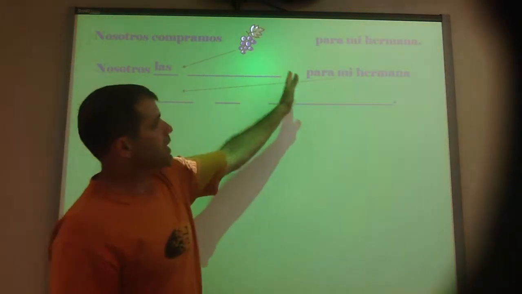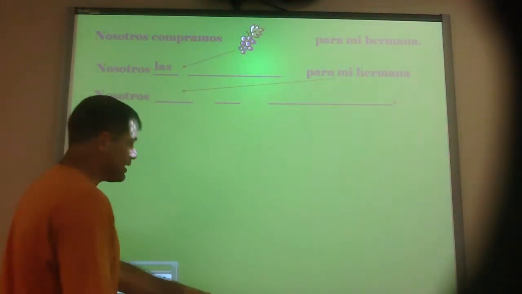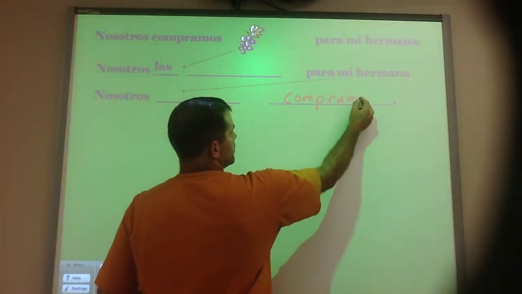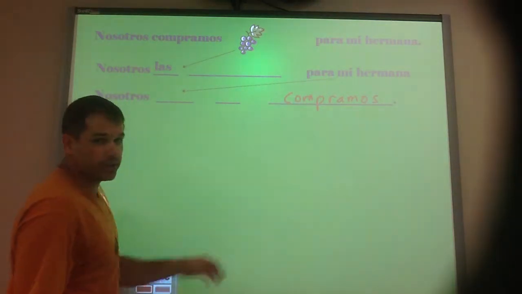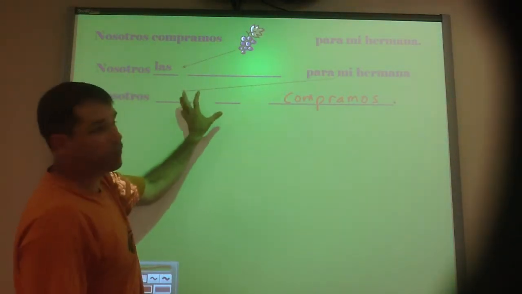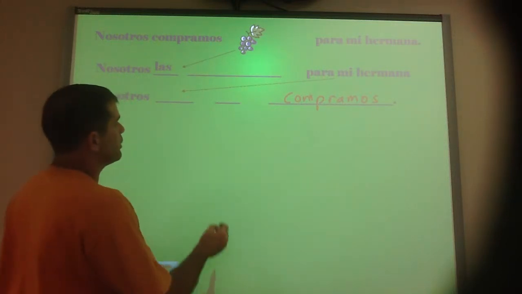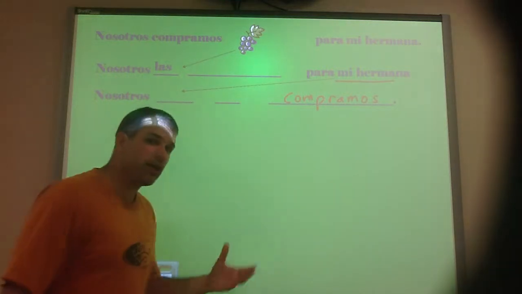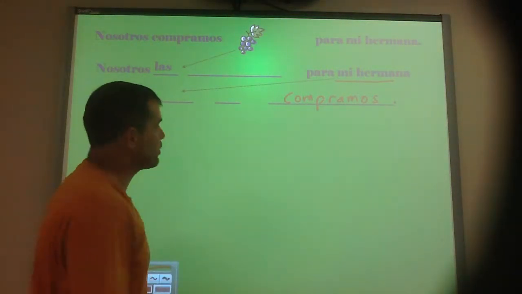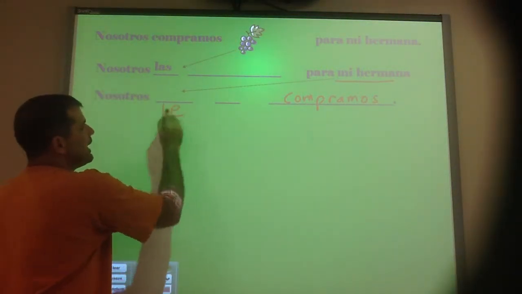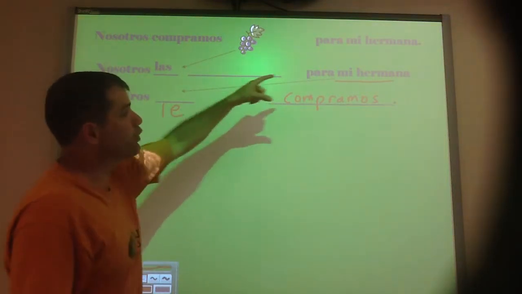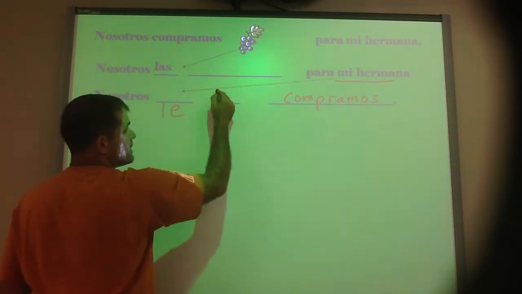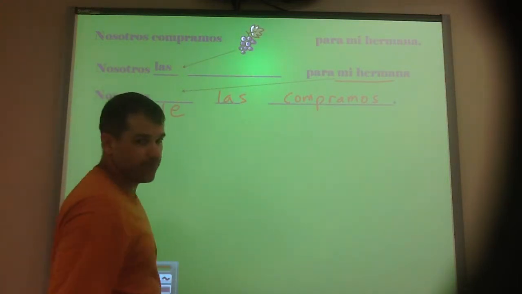Now, we bought them for her. So, let's again start with our verb, which would be compramos. We bought, we have a conjugated verb, so again we know both pronouns need to go in front of a conjugated verb. The indirect object pronoun is mi hermana, which would be her. So remember our indirect object pronoun would be le, right? Le for her. That's our indirect object pronoun. The direct object pronoun for grapes is going to be las.